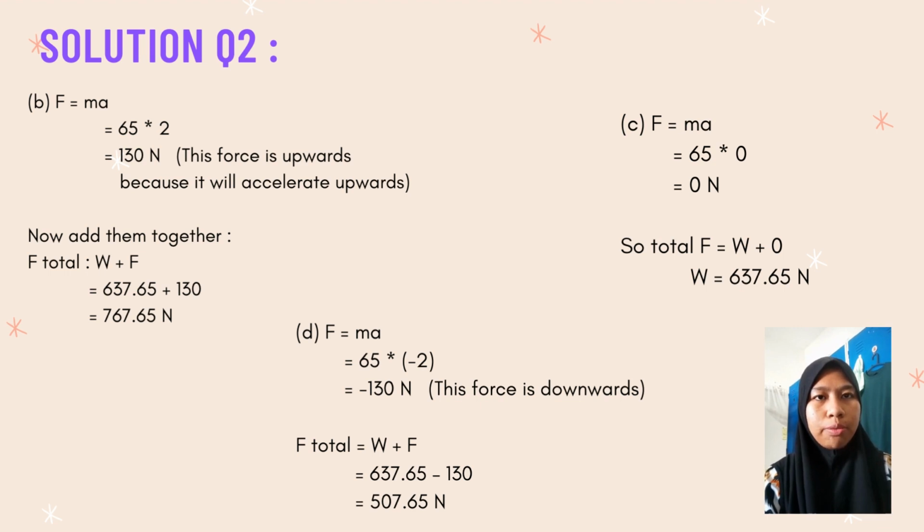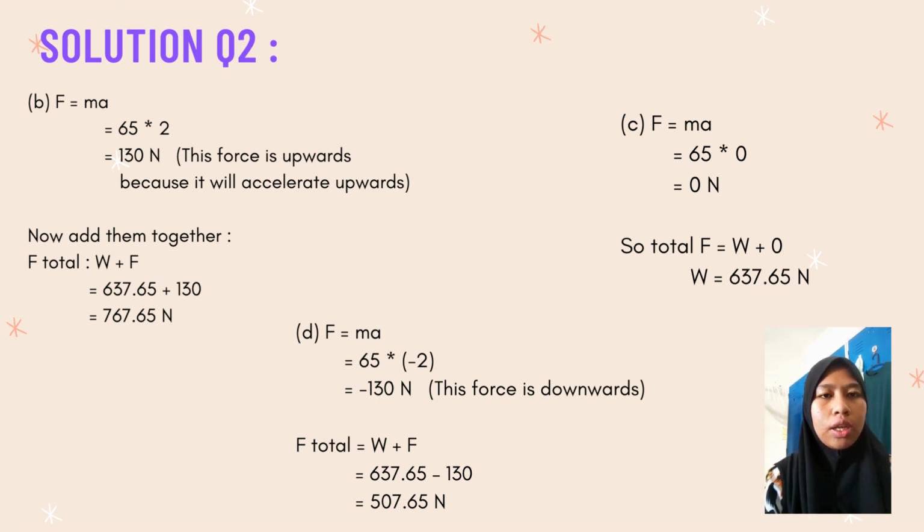Then for question B, F equals ma, which is 65 times 2. Then we will get 130 Newton. This force is upward because it will accelerate upward. Now add them together. F total equals weight plus force.